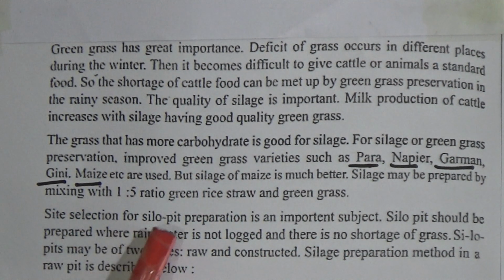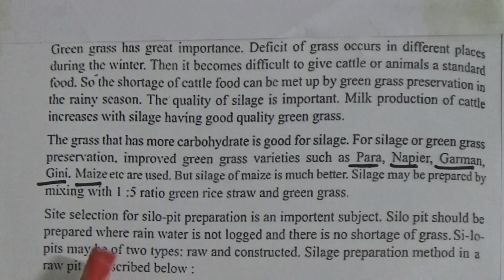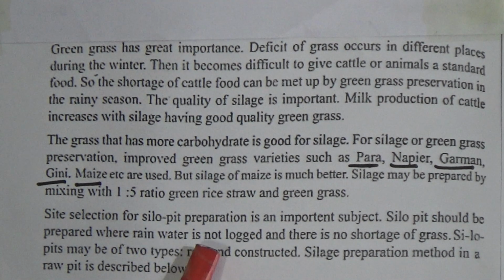Site selection for silo pit preservation is an important subject. The silo pit should be prepared where rainwater is not locked and there is no shortage of grass. Silo pits may be of two types, raw and constructed. The silage preparation method in a raw pit is described below. So look, there are points.